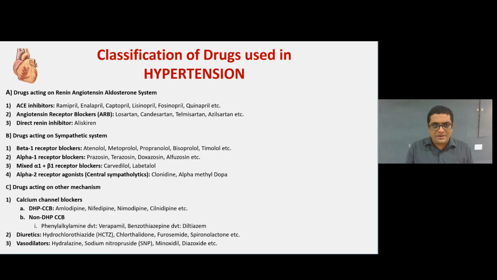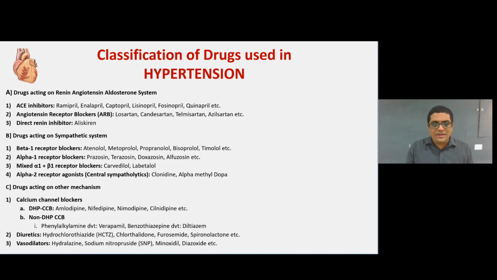Alpha 2 receptor agonists, which are central sympatholytic drugs, are clonidine and alpha methyldopa.